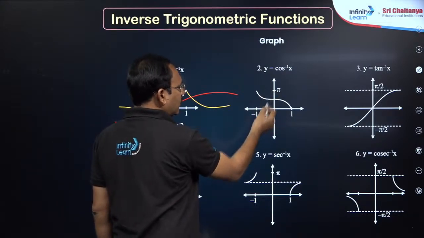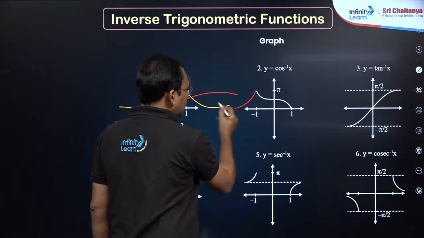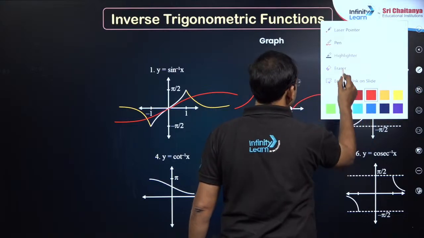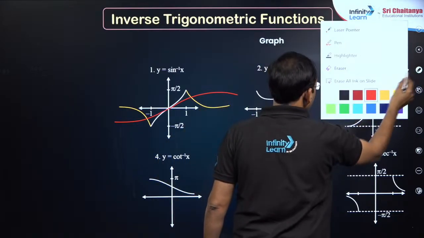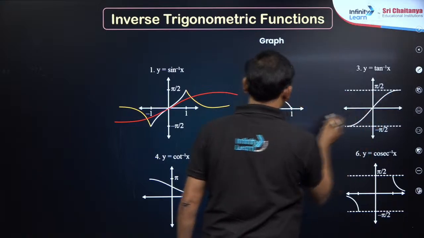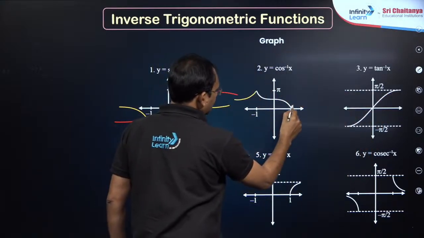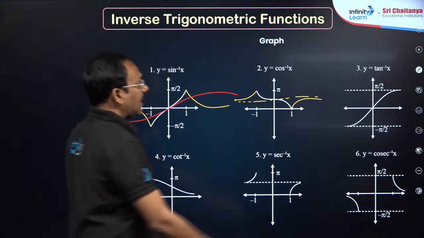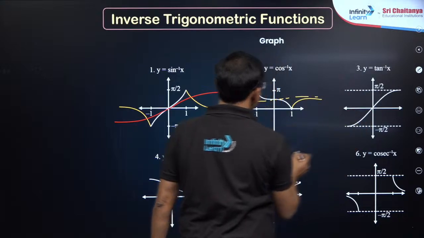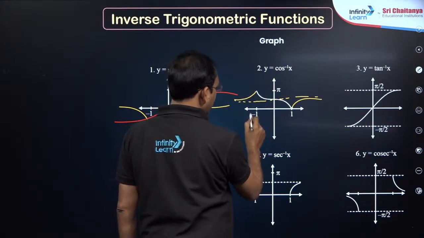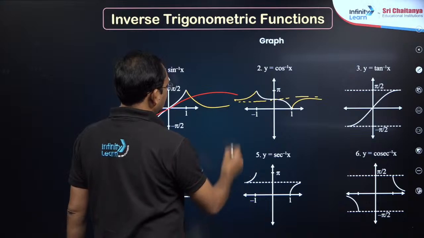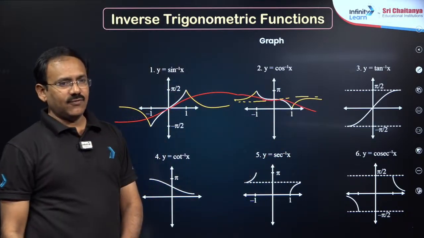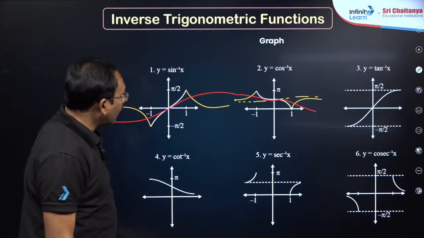You see, plot -1 to 1, 0 to pi. This is cot inverse x. You just draw these two. I mean to say here, dear students, it should go up to pi by 2. Here there will be a dotted line at pi by 2. This is going to be secant inverse x, and then the cot inverse x graph would be here. It will go like this, a decreasing function. Okay, so please go through the graphs.